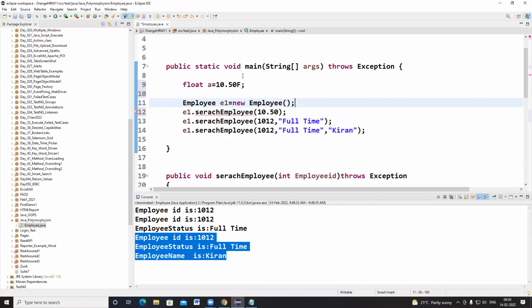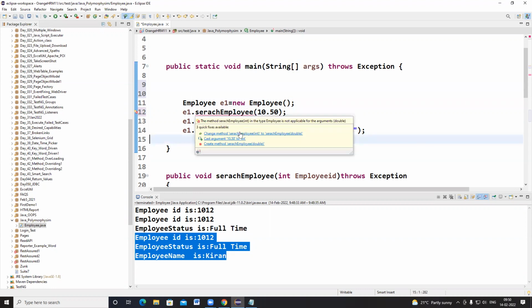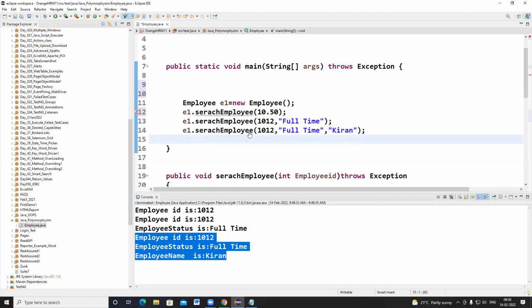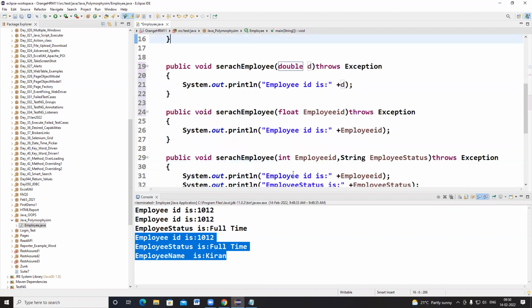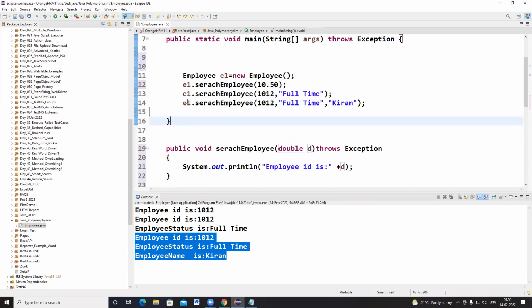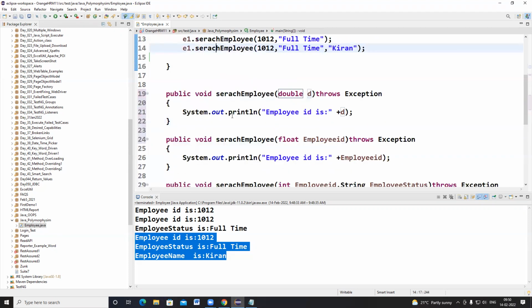It is showing an error. Change the method set from integer to double. Okay, so double takes D and float takes F. Okay, now let's see.